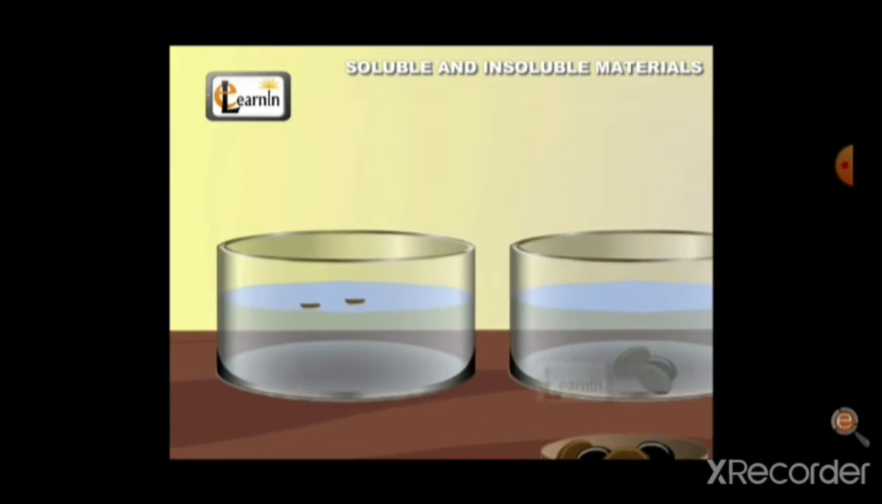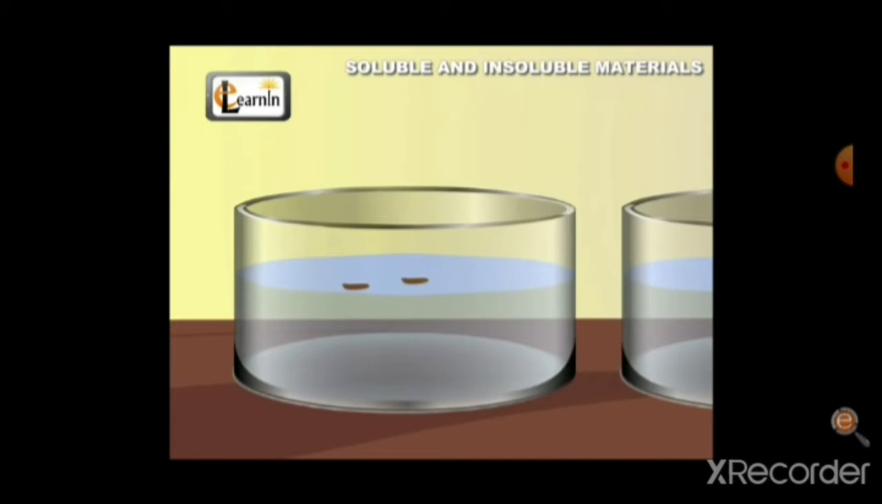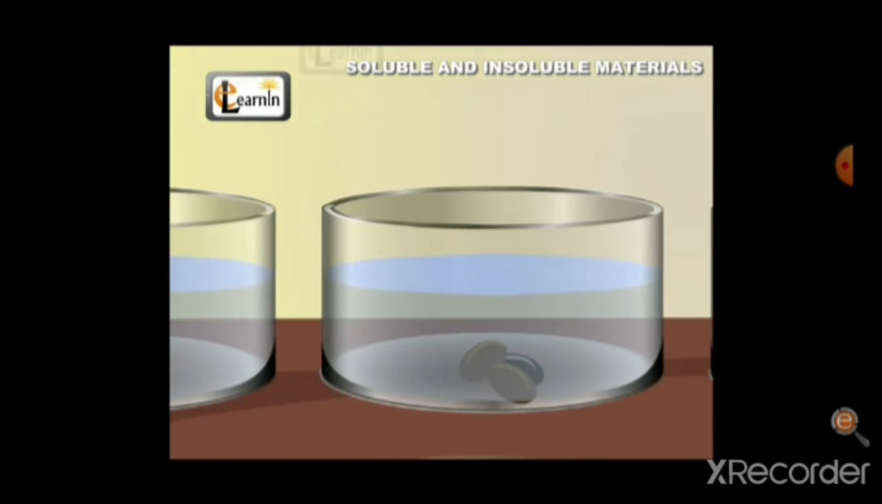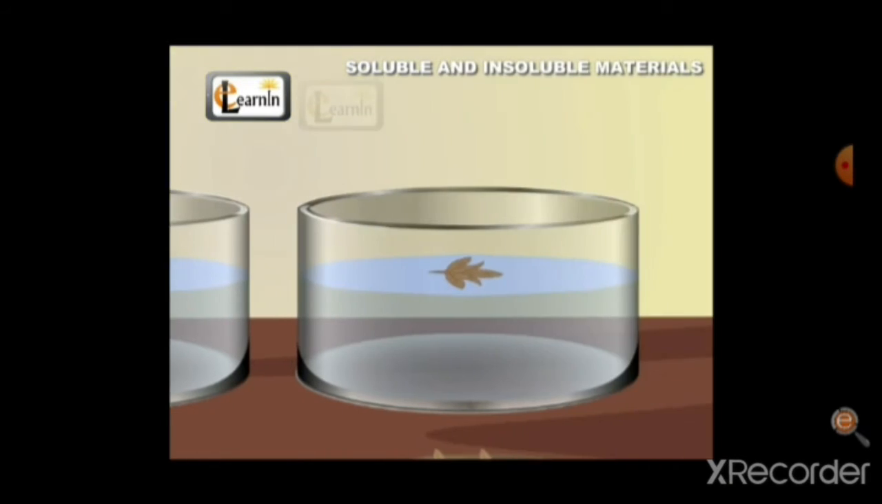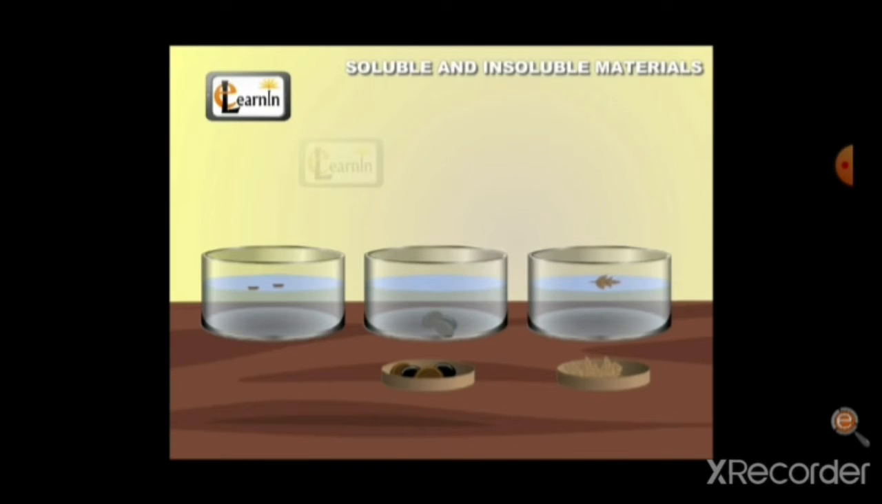Observe that oil floats on water and forms a separate layer. The pebbles sink in water and settle at the bottom of the glass. The dry leaves float on water as they are very light in weight. This demonstration gives us an idea about objects that sink and float.